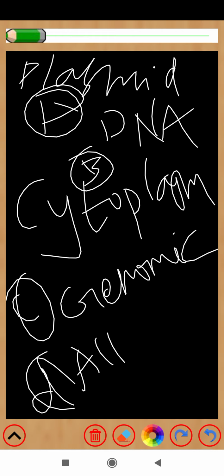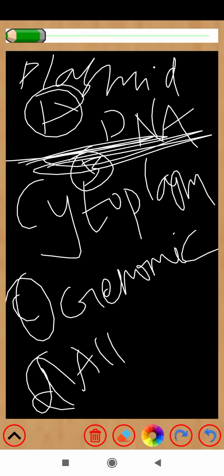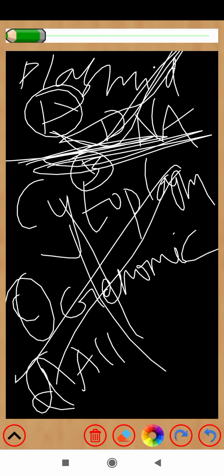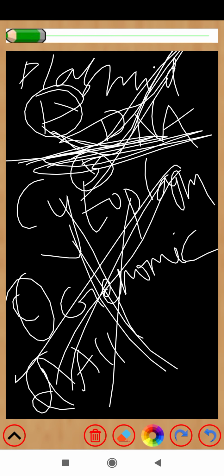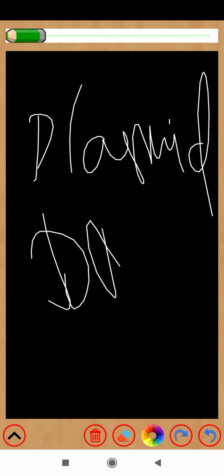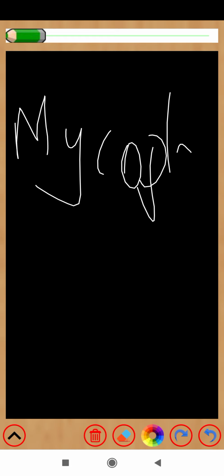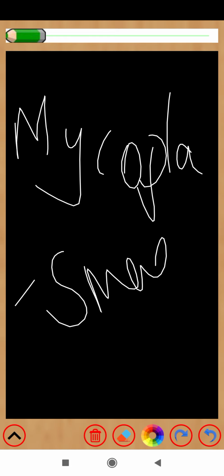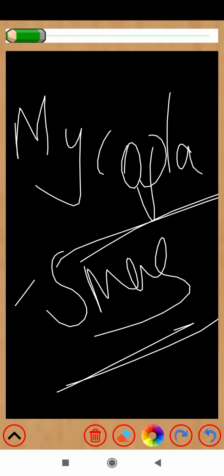You should go for plasmid DNA only. These are wrong options. And it might be asked in which prokaryote the cell membrane is absent, in the sense it is mycoplasma. So phenotypic characters are in plasmid DNA.